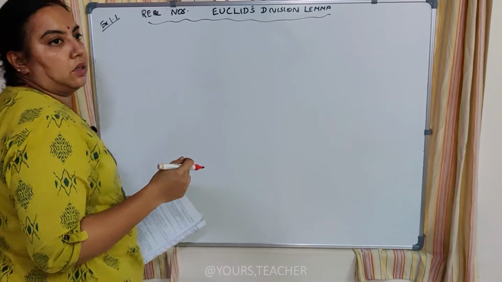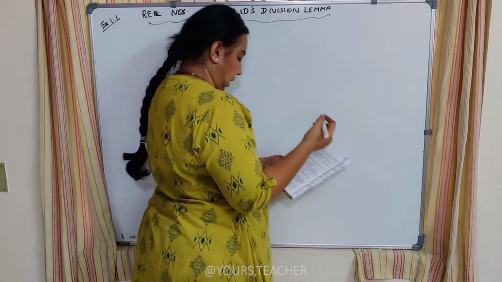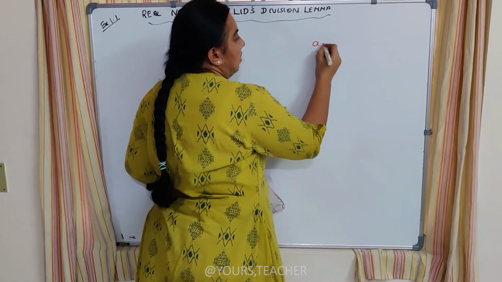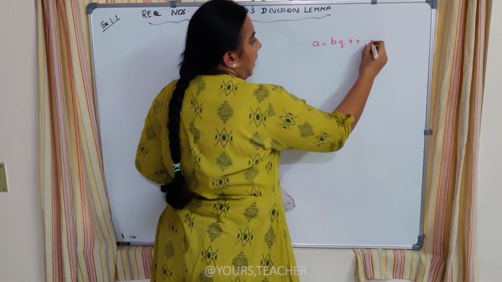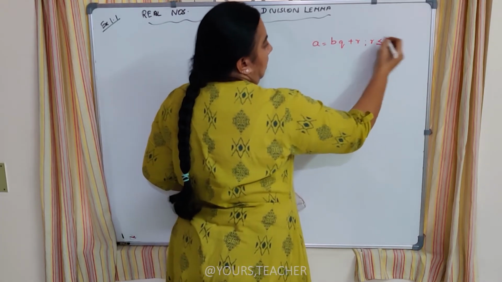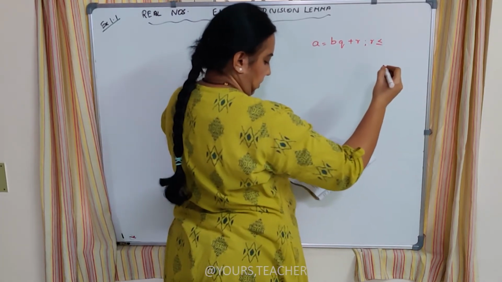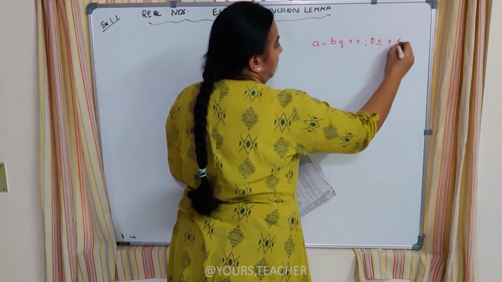And again I want you to remember Euler's division lemma, the main formula of it. It can be written as A is equal to B into Q plus R, where R should be less than B. It can be 0 or it should be less than B.